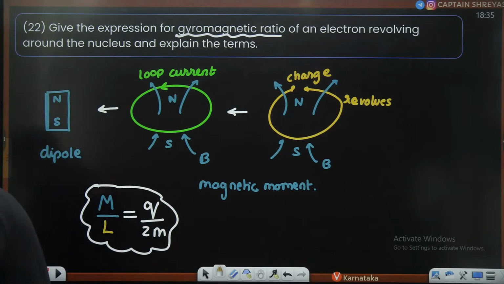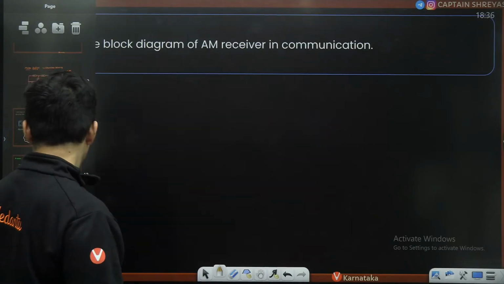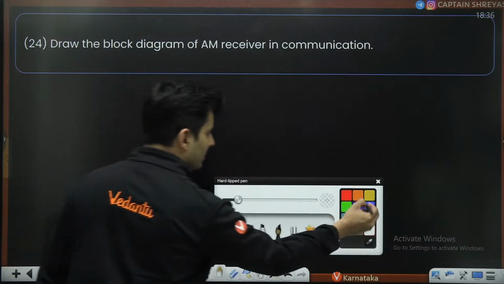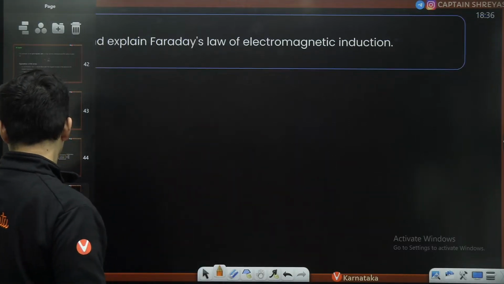Is that okay? Everyone with me on this? Pakka? Shall we go ahead? Okay. Let's move. AM receiver, this is deleted. Just ignore this. Done. Okay.